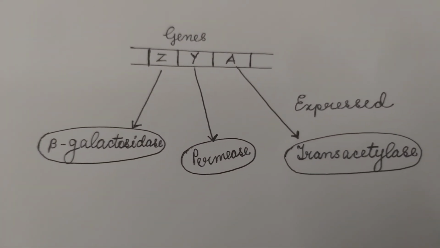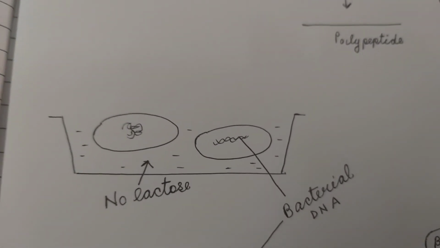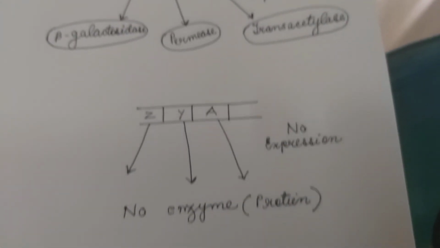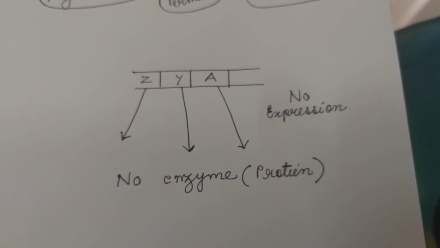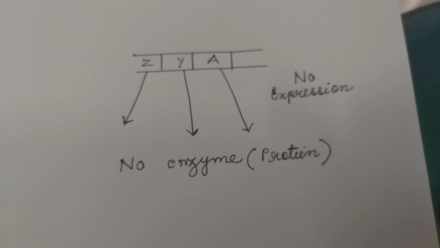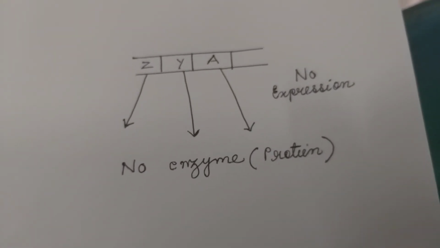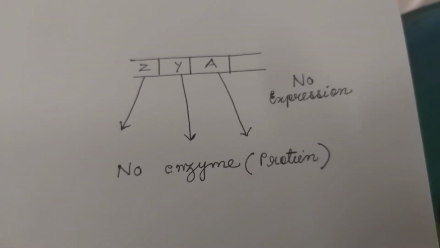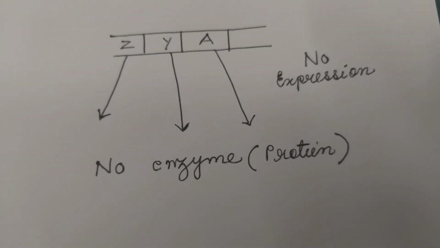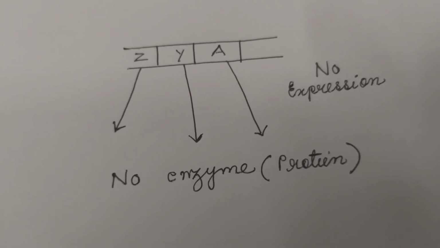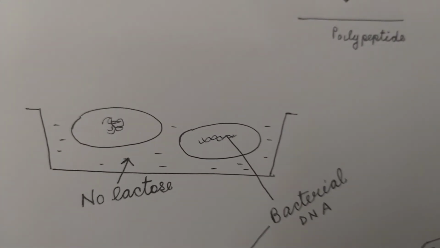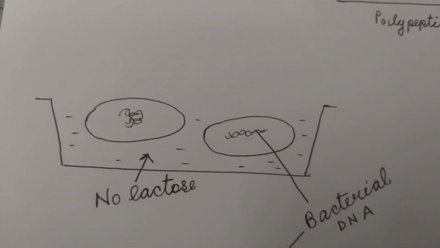But if there is no lactose, the bacteria do not require these three enzymes. In that case, the three enzymes are not synthesized, the three proteins are not formed, and the three genes Z, Y, A are not expressed; they are switched off, because there is no lactose in the culture medium.